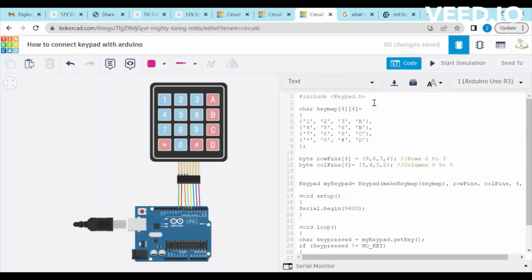In this code, first of all we imported the Arduino library for keypad. As the keypad has 4 rows and 4 columns, we defined a 2-dimensional array with data type of character with 4 rows and 4 columns. We also assigned the character values to this array according to what is mentioned on the keypad.